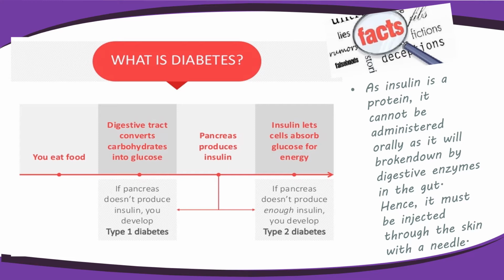This is for two reasons. Muscle and fat cells don't get enough glucose or fuel. This can make people feel tired and even cause muscle and fat tissues to waste away. High blood sugar causes symptoms like increased urination, thirst, and even dehydration. Over time, it can lead to more serious complications.